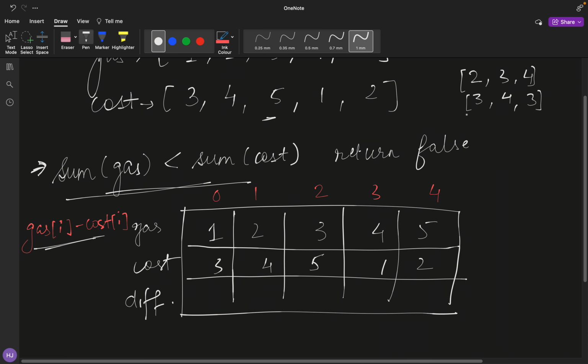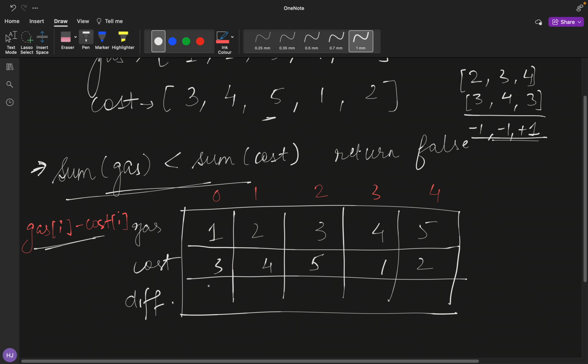So although we do get a difference of positive 1 over here, still we are not able to proceed further, because whenever we have a negative gas, what does it signify? It signifies that we don't have any gas in the gas tank, and we cannot move further. We need some gas to be inserted, because in order to move to the next station there is some cost involved. So it means it's a heavy greedy problem, and we need to solve it using a greedy approach.